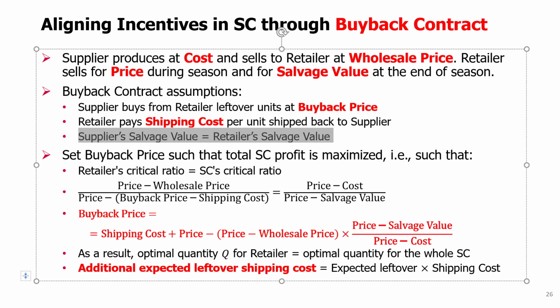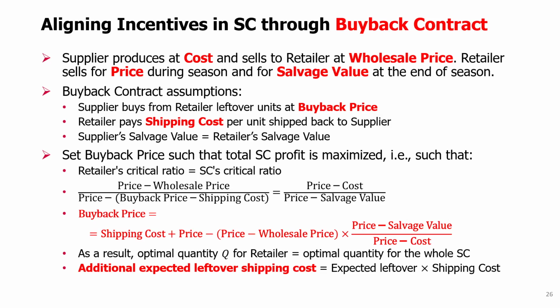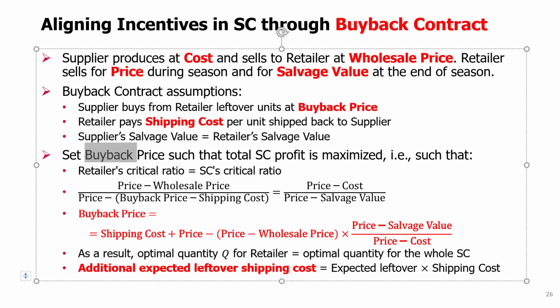And the third assumption we'll assume for now is that the supplier's salvage value is the same as the retailer's salvage value. But of course, one could revise this assumption and calculate based on a different salvage value at the supplier. So how can we design an optimal buyback contract? Well, we have to set this new buyback price such that the total supply chain profit is maximized, right? And how can this be done?